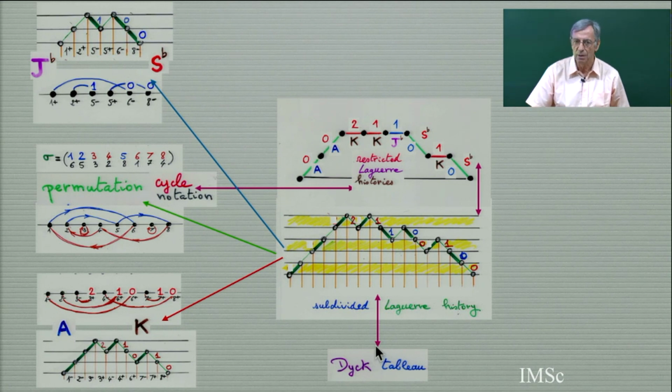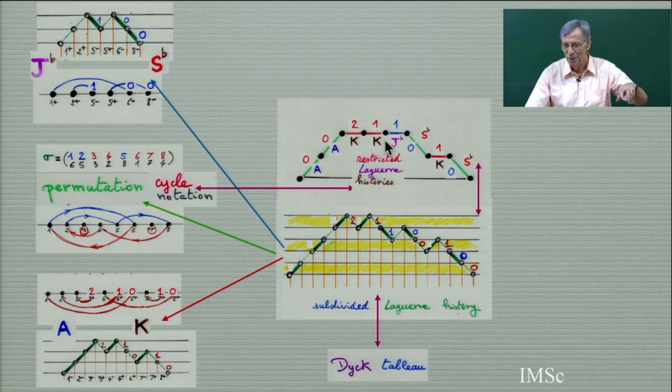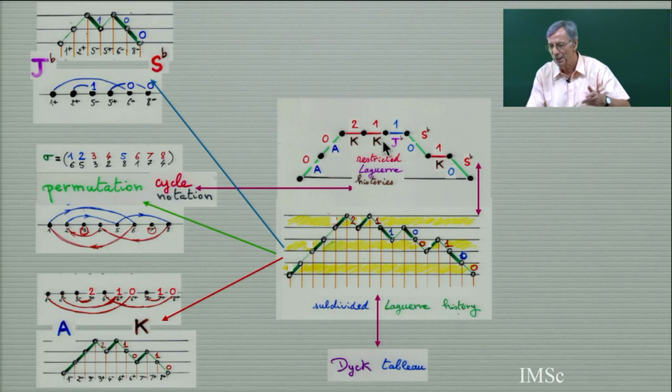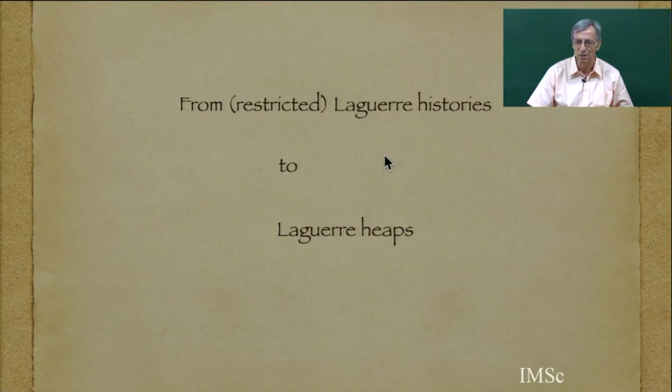But we have also seen in the previous lecture that from Laguerre history, we can go to Laguerre heaps. From a restricted Laguerre history, there are 3 possible ways to implement this. Computer scientists would say they implement this as a bijection with permutation. There are 3 bijections: permutation in cycle notation, permutation in word notation, and maybe a better new bijection with Laguerre heaps, which I think in the future will be very useful, especially with the q-analog. So, from restricted Laguerre history to Laguerre heaps.